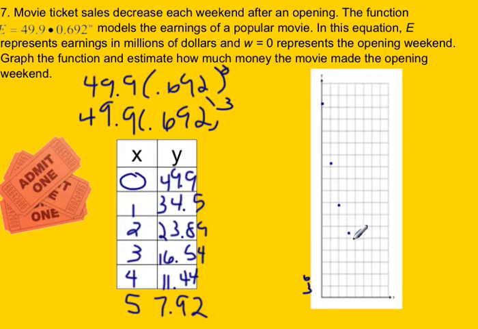So this is going to be 15, and then 12, and then 11.44 is going to be just below the 12. So this right here, going on down, is going to be our graph, and we're just going to estimate the ends of it. Again, not crossing that x-axis. So this graph represents the number of movie sales for any given week. So going across here, my x's represent the week.